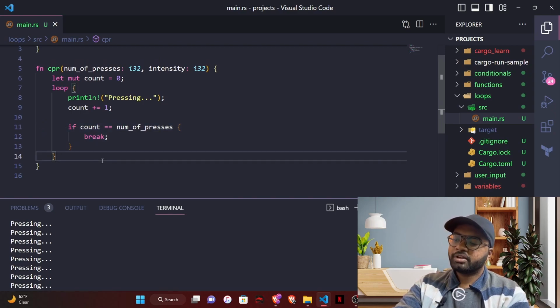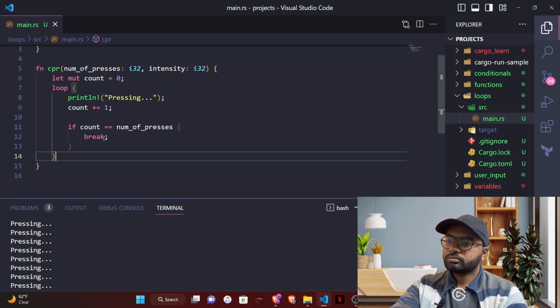So I have said previously that there are a few new things with this loop in Rust which are not there in other programming languages. The first one is we can return something from this loop. Usually we return something from a function. Usually we don't return anything from a loop, and it's not possible in most programming languages. But with loop in Rust, we can actually return something from the loop.